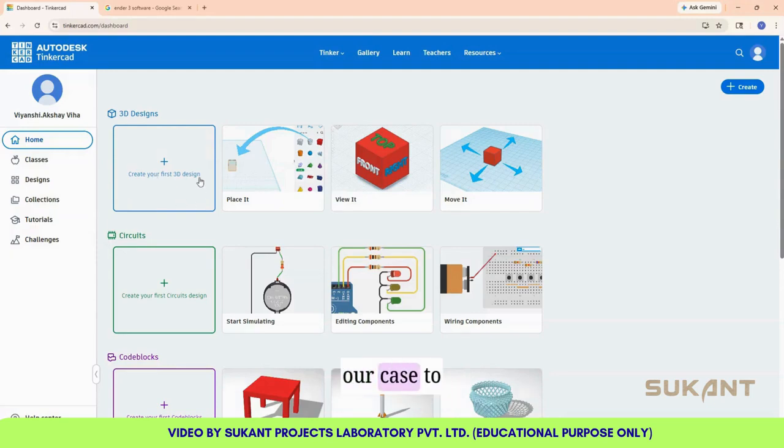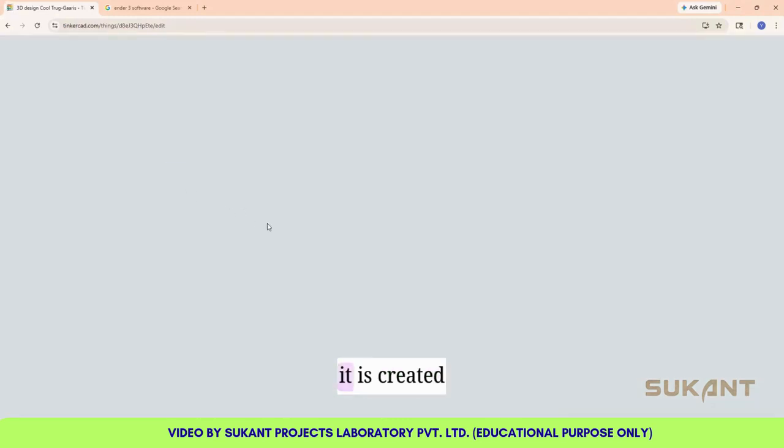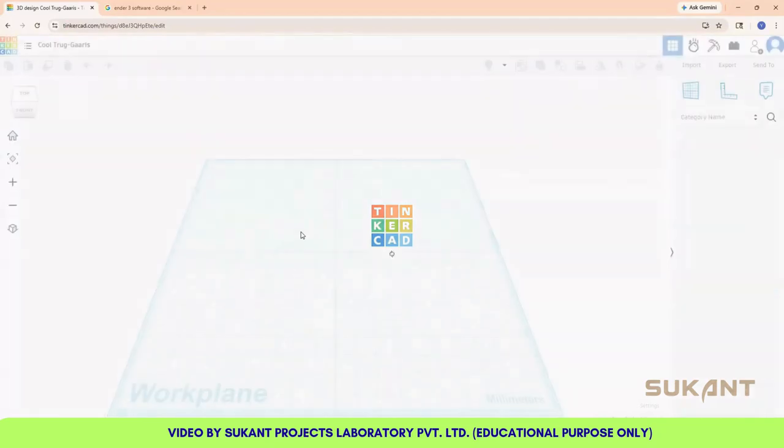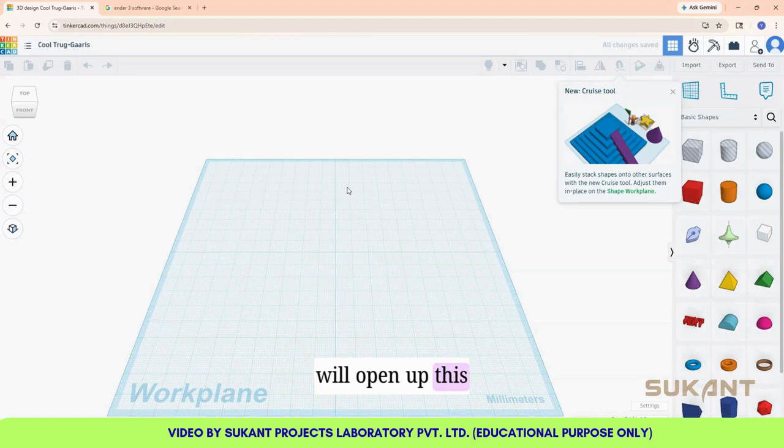And now for our case, to create our first 3D model, we'll click here, create your first 3D design. Once it is created, it will open up this window.